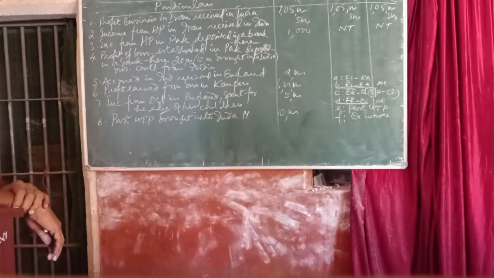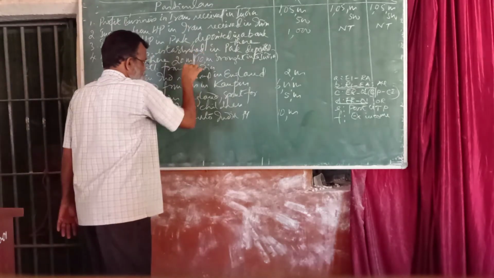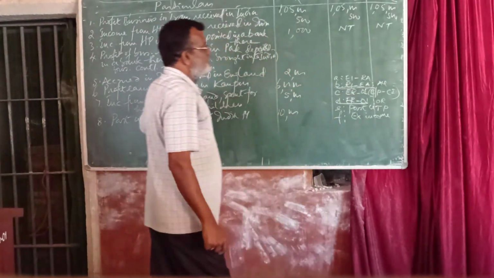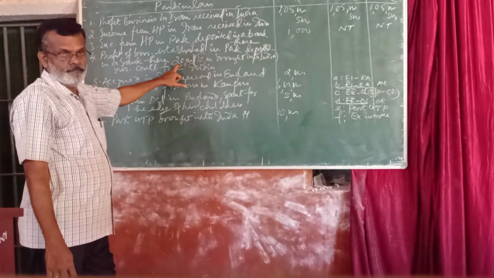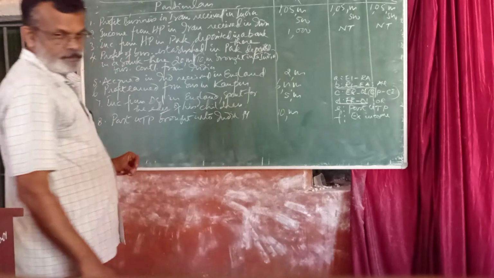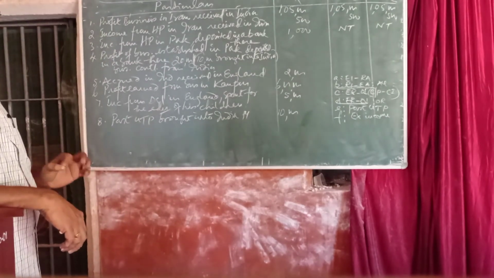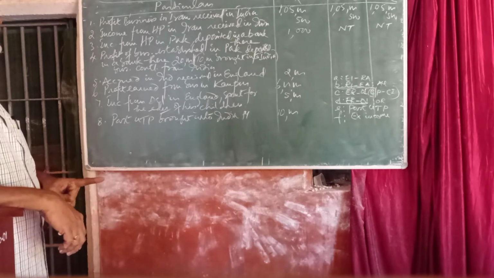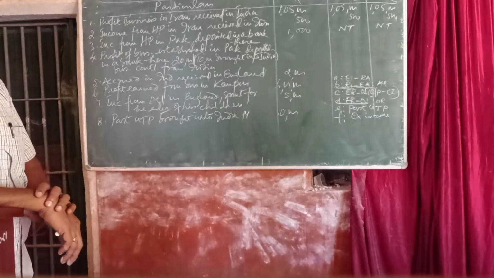Next one, profit of business established in Pakistan, deposit in bank there, rupees 20,000. If this much is given in problem, then again it belongs to option D, earned and received outside India. Though it is from business, there is no mention about whether it is controlled from India or not. If specifically given in the problem, the business being controlled from India, then we have to consider in the hands of not ordinary resident also.